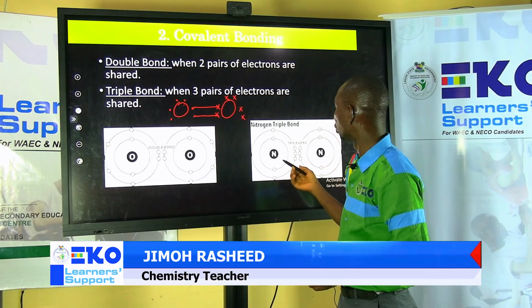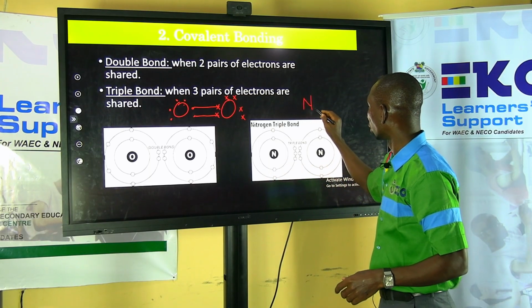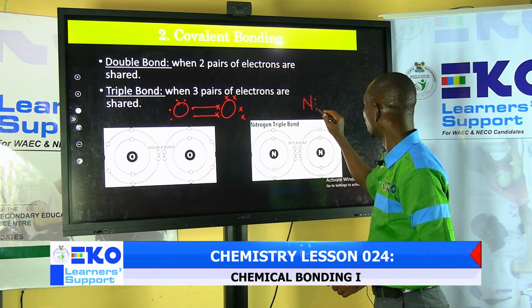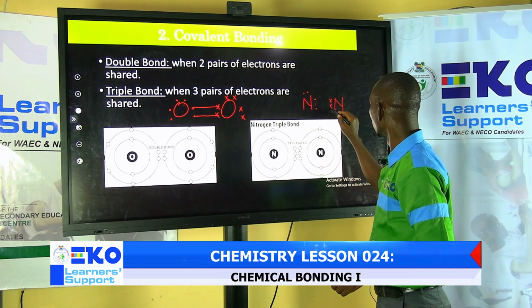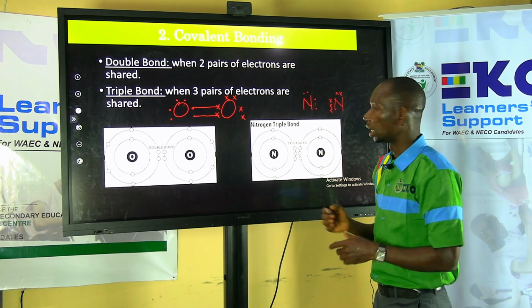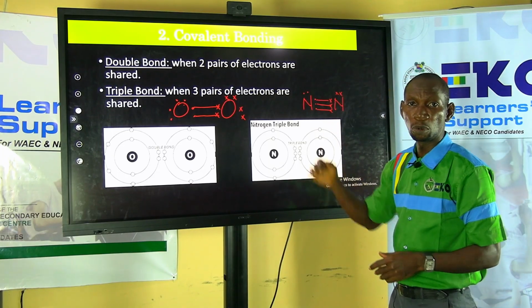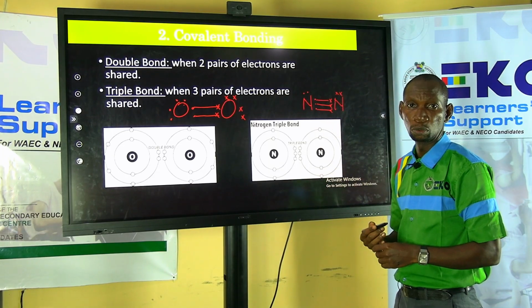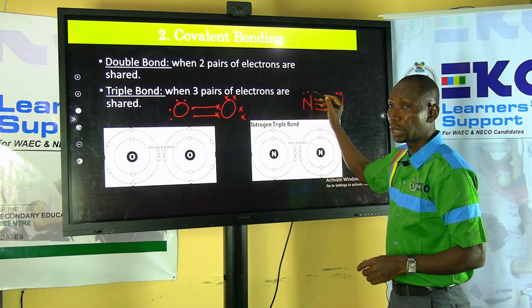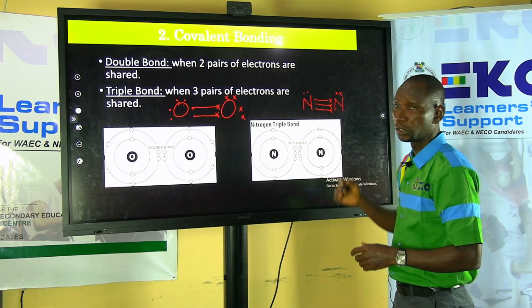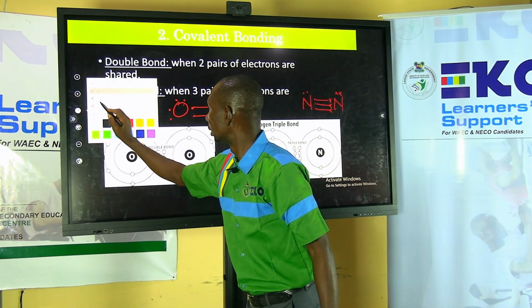For others, like the nitrogen molecule, they even form a triple bond. If you look at a nitrogen atom, it has 5 valence electrons. So it comes together with another nitrogen atom with 5 electrons. So you can share this, and share this. If you count the number of electrons surrounding each atom now, you will see that it is now 8. This is 2, 4, 6, and 8 for this nitrogen, 2, 4, 6, and 8 for this other nitrogen. That way, everybody is stable and happy.